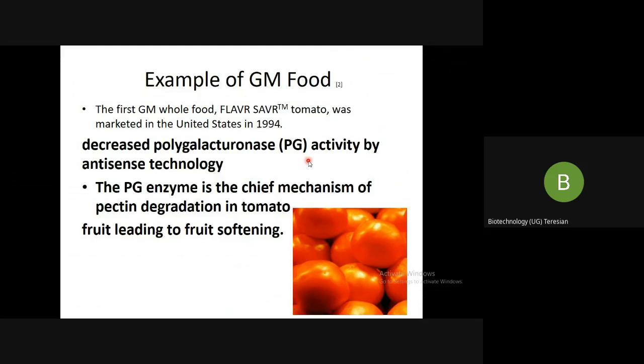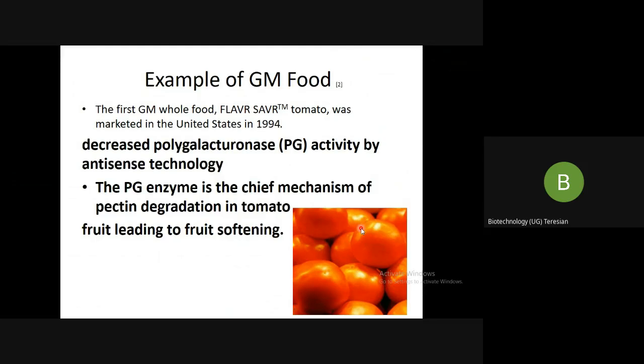So it was very well known that polygalactonase is an enzyme which brings about the softening of the fruit. How? Because this polygalactonase is an enzyme which is naturally found in the food and can degrade the pectin. Now, where is pectin? Pectin is present in the cell walls of the plant or the fruit. So this pectin gives the mechanical strength to your tomato.